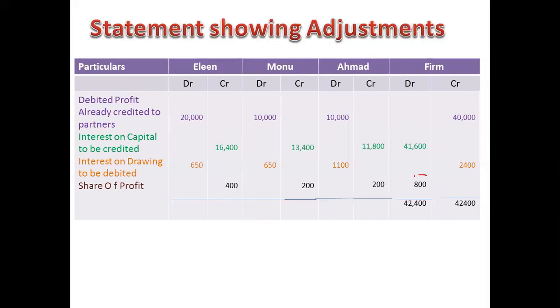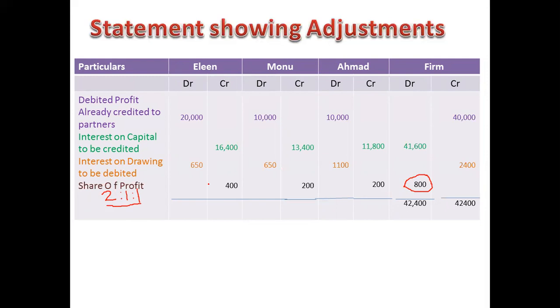Balance comes to 800. Now this is divisible profit which will be shared by partners in their ratio, that is, the ratio of 2:1:1. In this ratio, they are distributing this divisible profit.